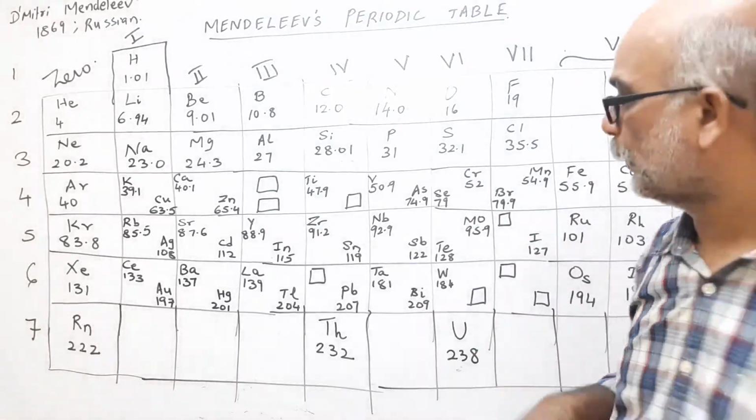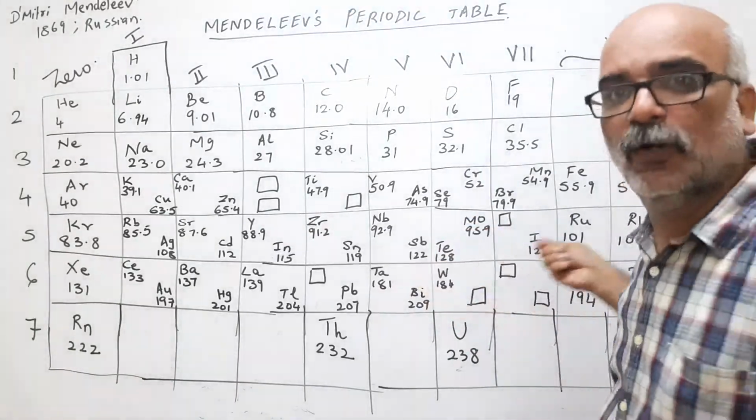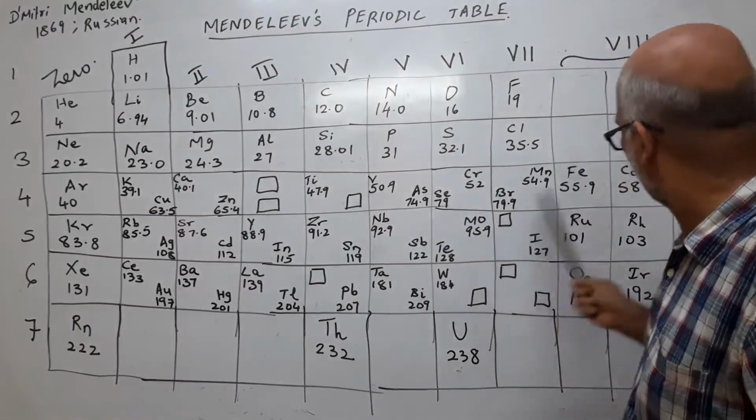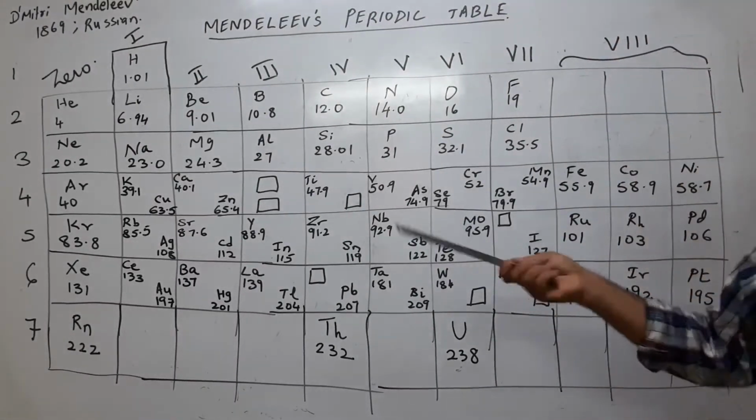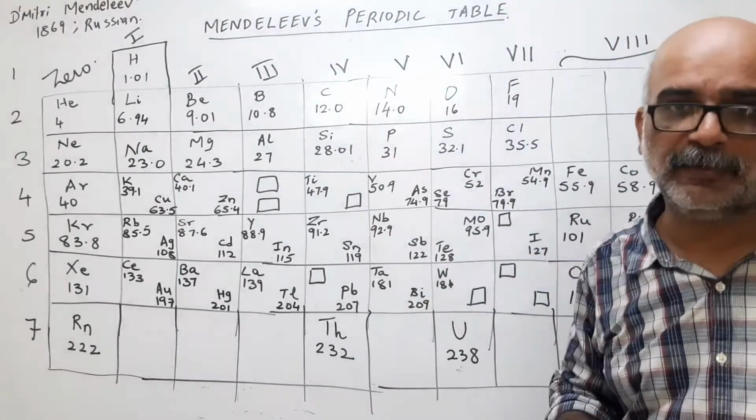So that's again a drawback, because this is based on increasing order of atomic mass. So this is not an increasing order. Here also this is not an increasing order. So there were certain places where increasing order was not properly maintained.